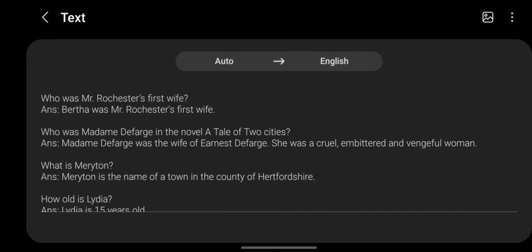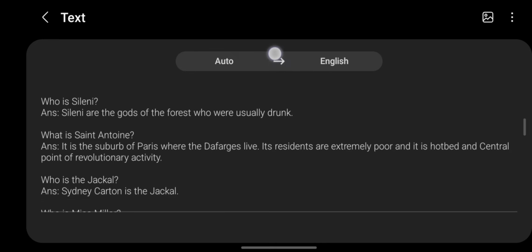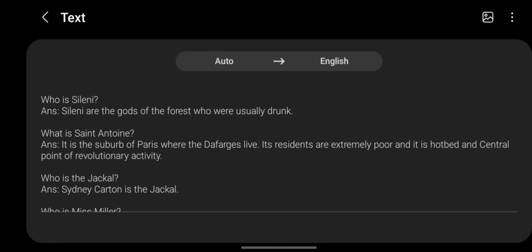Who is Gaspard? ANS. Gaspard is the father of the child run over by the Marquis's carriage. Who is Gabelle? ANS. He is the tax collector, postmaster and caretaker of the chateau. Who is Barsad? ANS. John Barsad is Miss Pross's brother. Who kills the Marquis? ANS. Gaspard kills the Marquis. Who is Selene? ANS. Selene are the gods of the forest who are usually drunk.